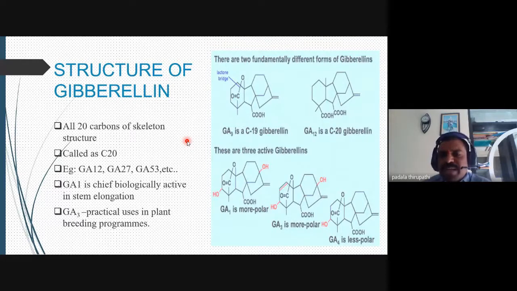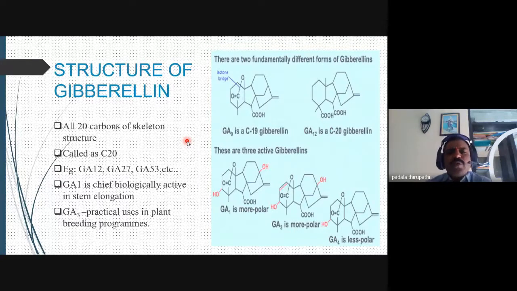Gibberellic acid contains a 20 carbon skeleton, although some gibberellins contain 19 carbons. That is GA9. GA9 is a 19 carbon gibberellin, whereas all the other gibberellins, like GA12, GA27, GA53, contain a 20 carbon skeleton.